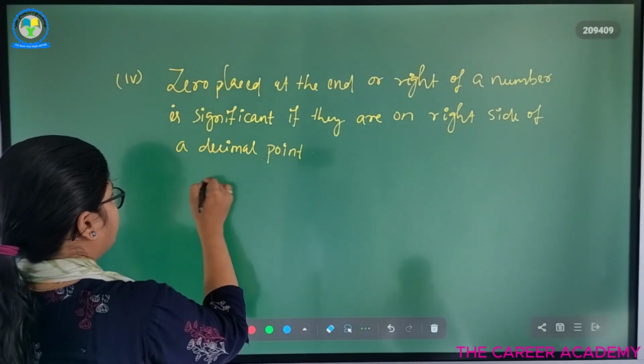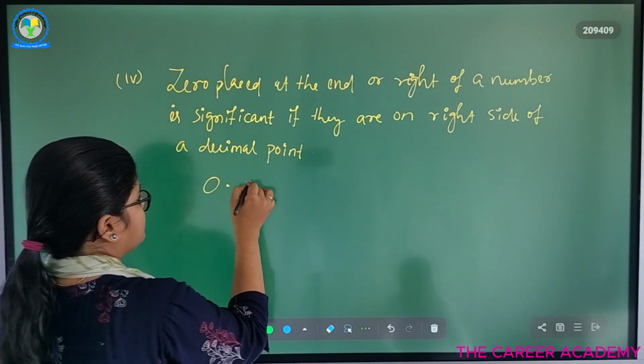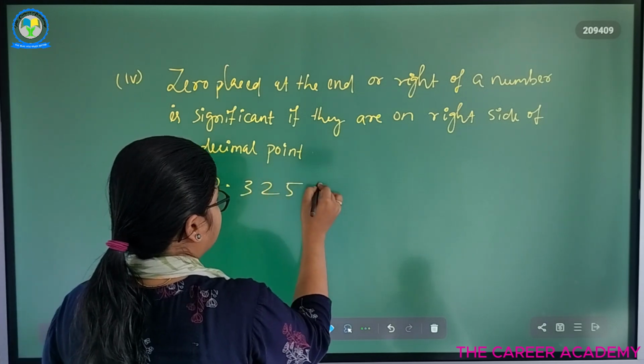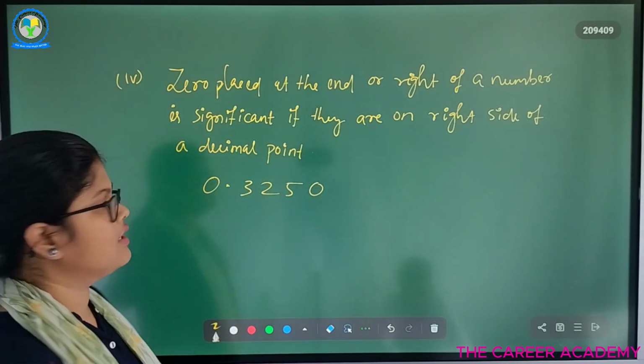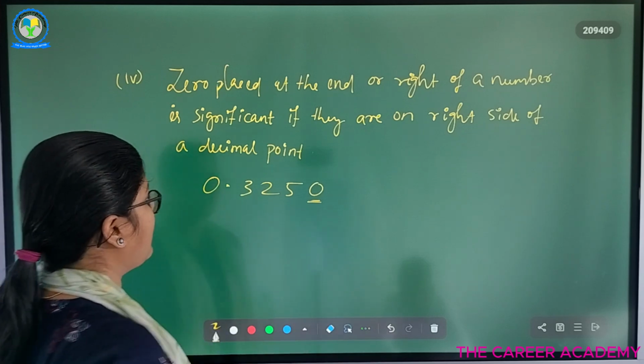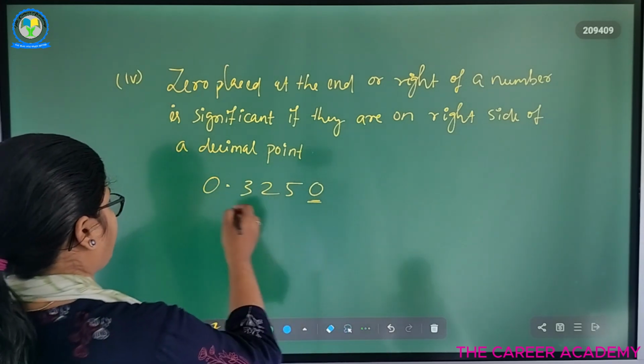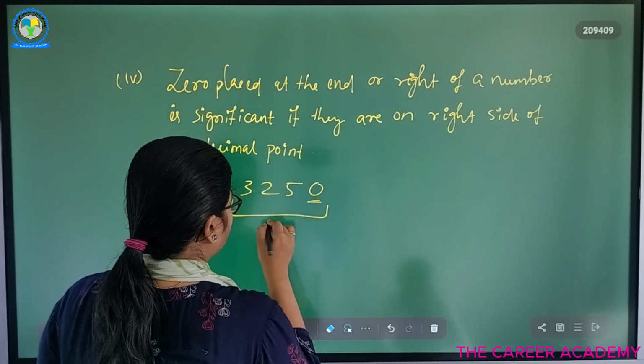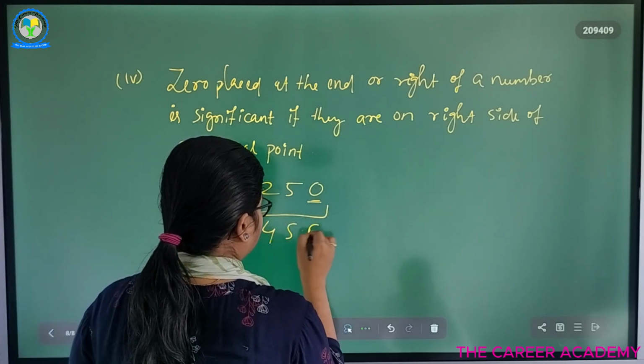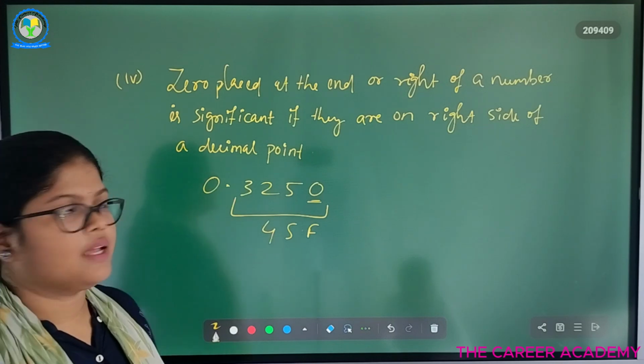So let's say an example, this is your 3250. So here 0 is placed at the right side of a significant figure. So here we have four significant figures. ठीक है?